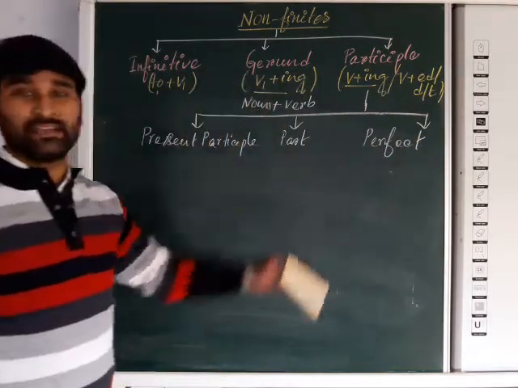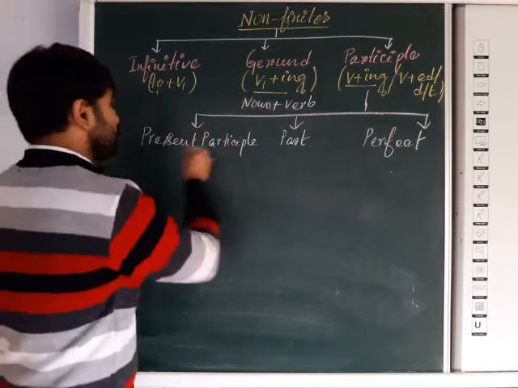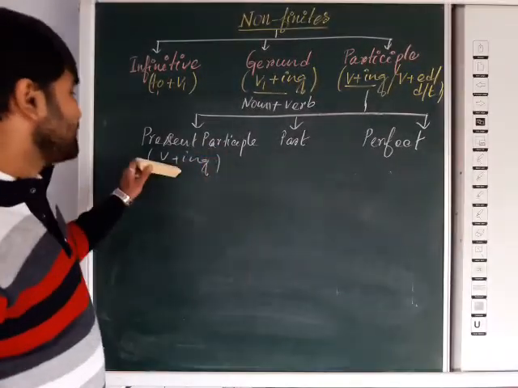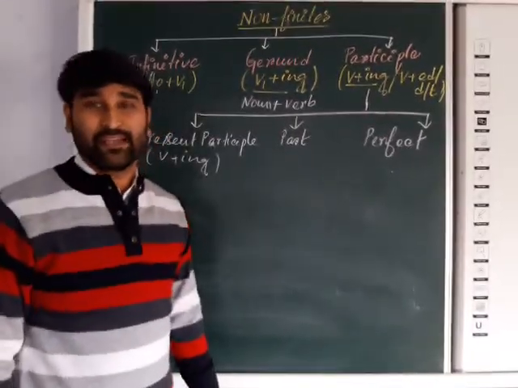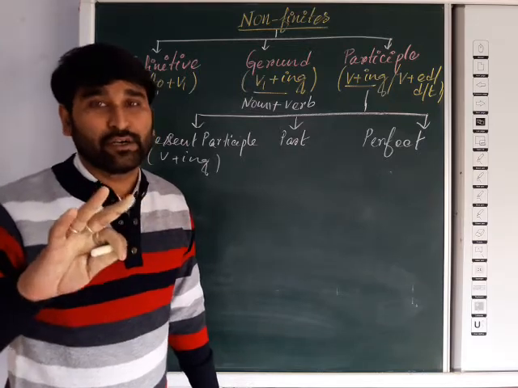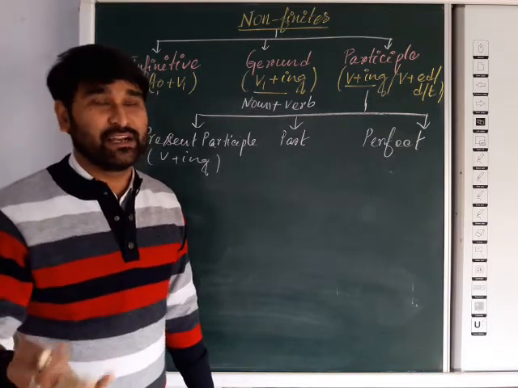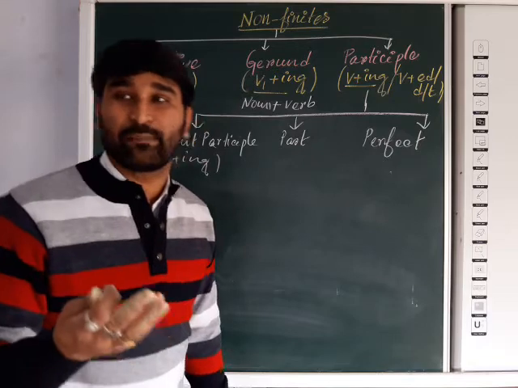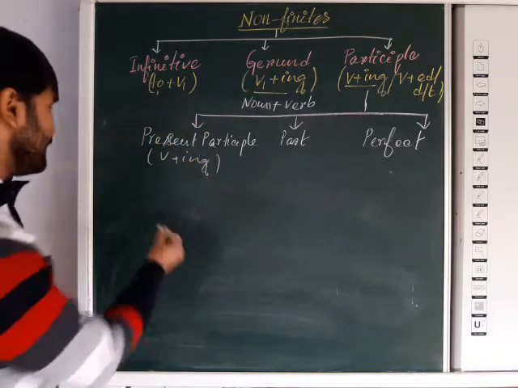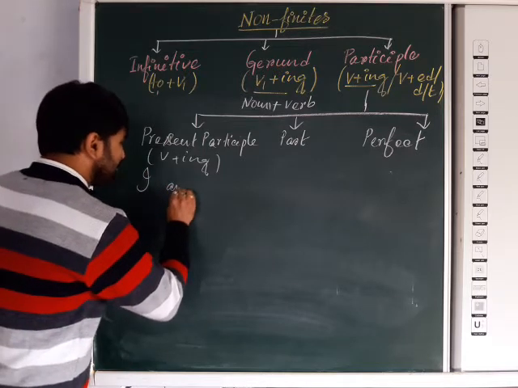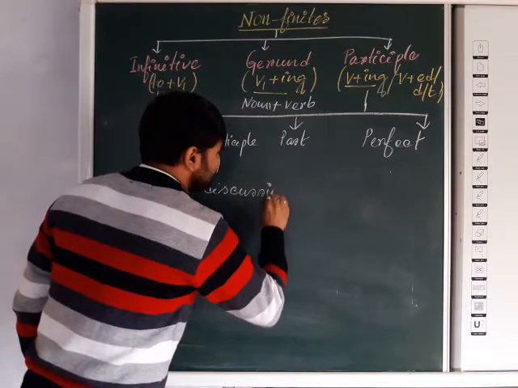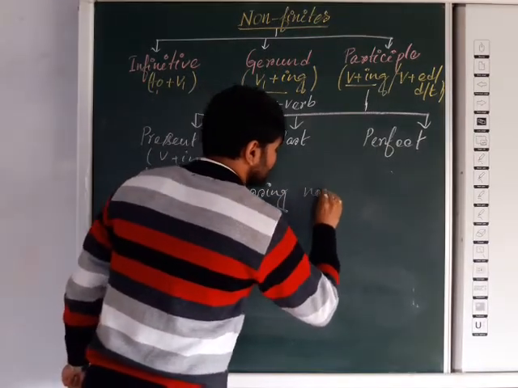Now present participle, as you know, is verb plus ing. Present participle means some action that is going on, not completed, still going on. All the continuous or progressive tenses will have the present participle form. Just like if I say, I am discussing non-finite.